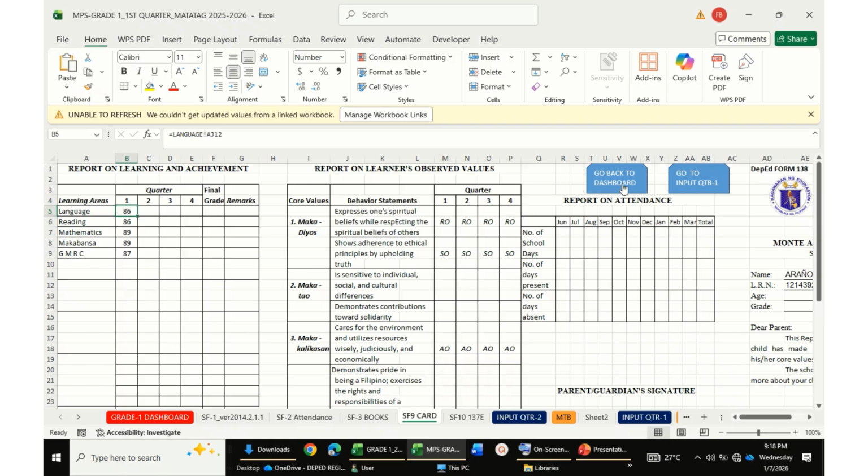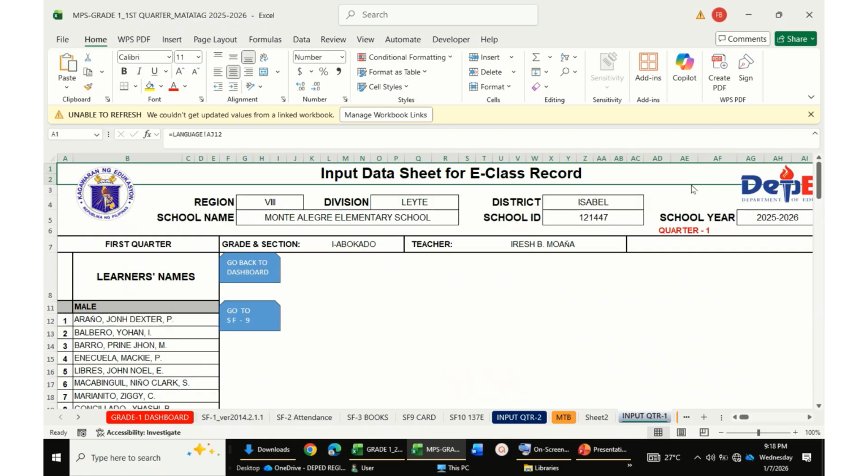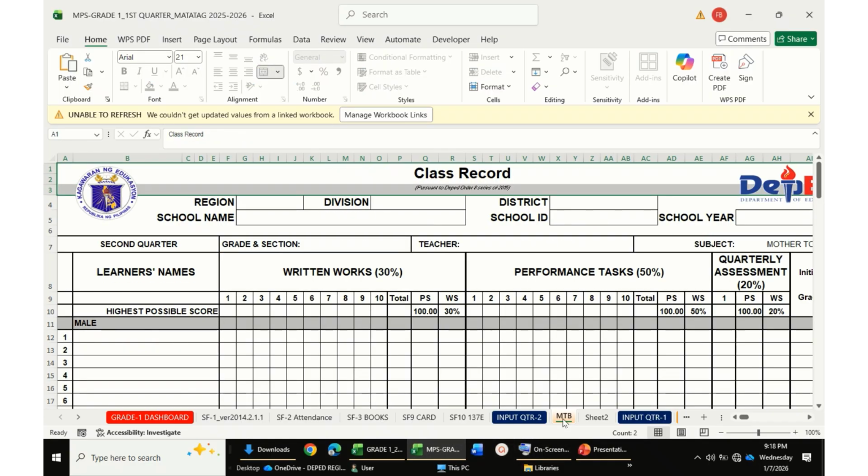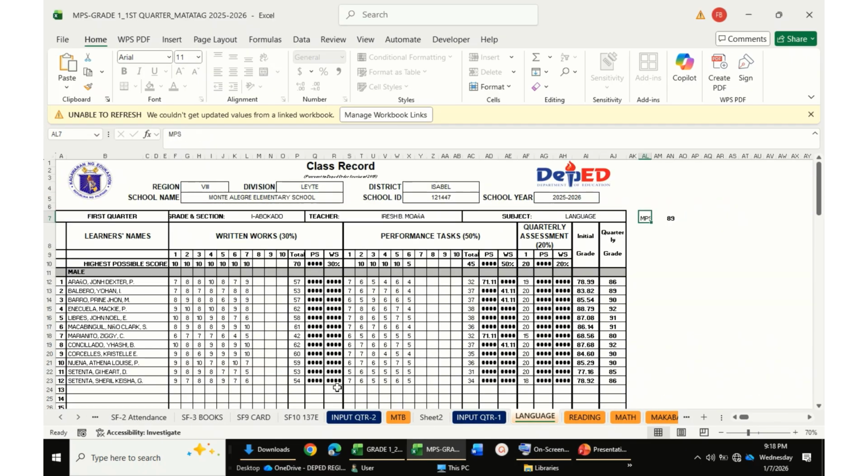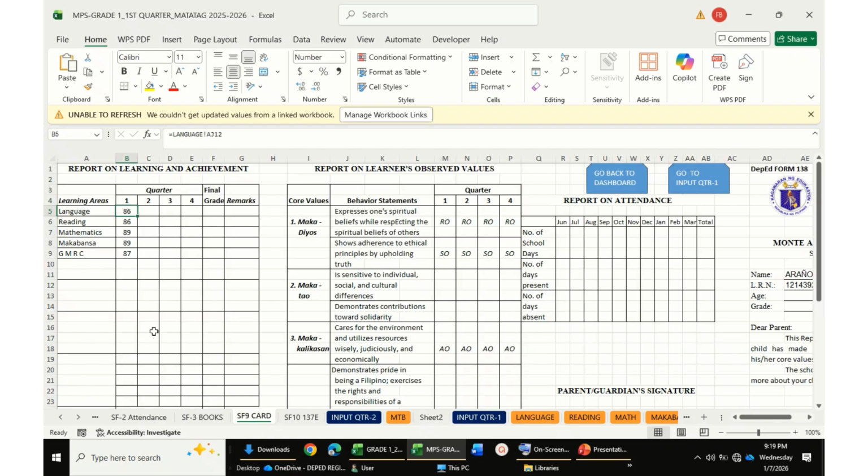If you have to check the data of Aranyo, say mother tongue, here, no, this is quarter 2. Say mother language, this is the grade of Aranyo, 86. When you go to the SF9, the card, its grade is 86. See? So for example, you already finished here.